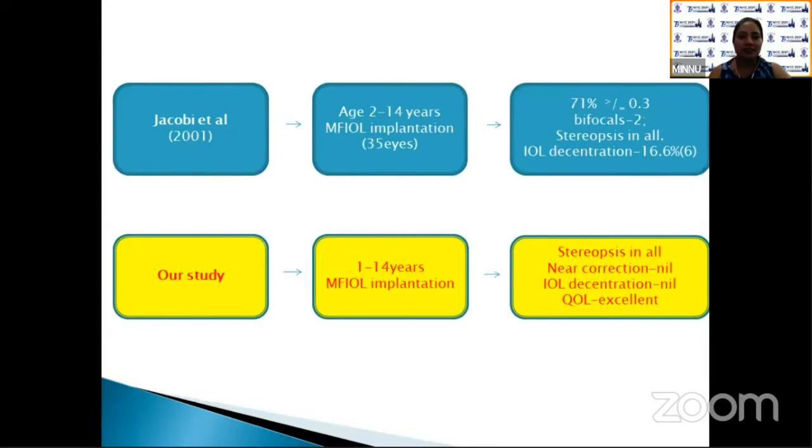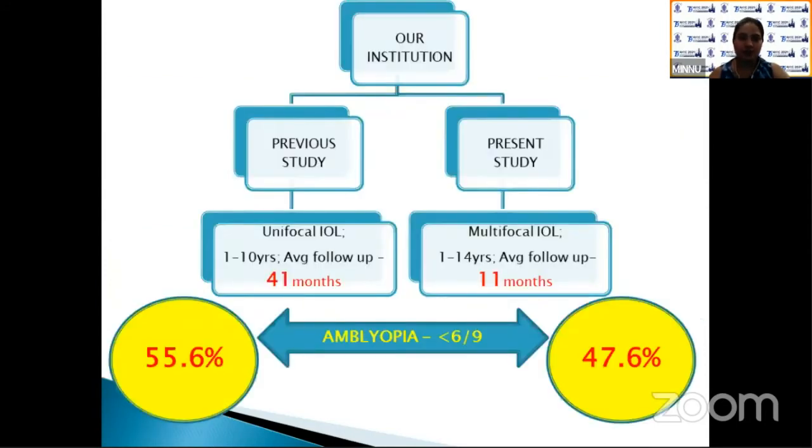Jacobi et al. studied multifocal IOL implantation in 2 to 14 years of age, but IOL degeneration was found in 16.6% of patients. In our study, no IOL degeneration was noted, which may be because of the refined techniques we use now. A previous study in our institution on unifocal IOL in 1 to 10 years of age, the average follow-up period was 41 months, but the prevalence of amblyopia was 55.6%.